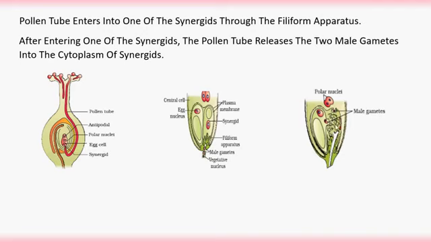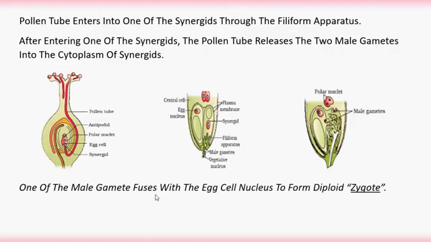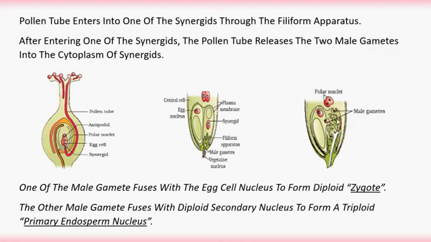After that the synergid degenerates. After degeneration of the synergid, of these two male gametes, one male gamete fuses with the egg cell nucleus to form the diploid zygote, and the other male gamete fuses with the diploid secondary nucleus. Here the polar nuclei form the central cell.